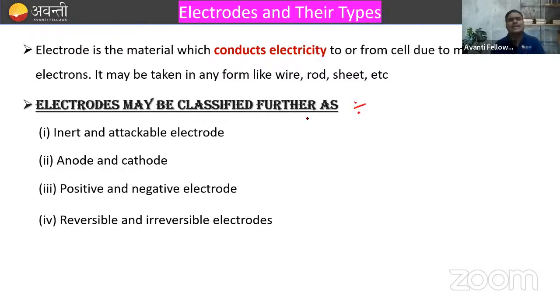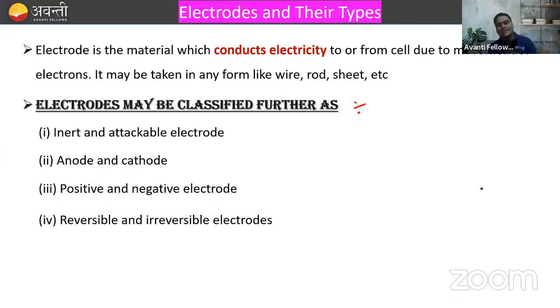Now, we have different types of electrode as well. We have inert and attackable electrode, anode and cathode, positive and negative electrode, reversible and irreversible electrode. So we have 4 different kinds of electrode. What is electrode basically? Electrode is a material which conducts electricity to or from the cell due to the movement of electrons. Always remember.